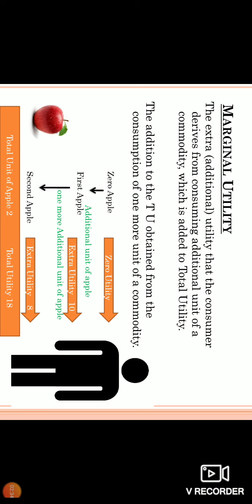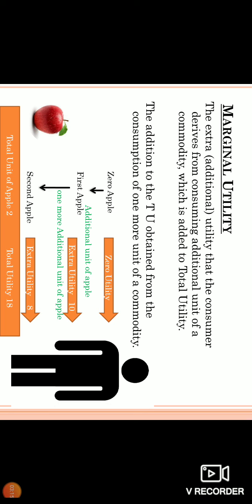So remember, zero apple, zero utility. The consumer consumes the first apple, one additional unit, so he gets an extra utility of 10. So how much is the marginal utility? It is 10. Why? Because earlier there was zero utility, because there were zero apples. Now one apple extra, because from zero apples we are getting one apple. This extra unit of apple has an extra unit of utility. This is called marginal utility.